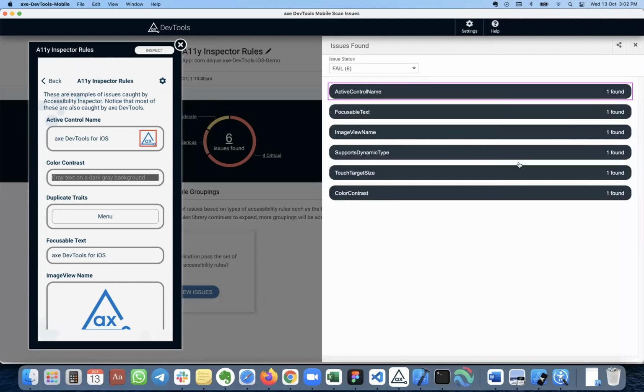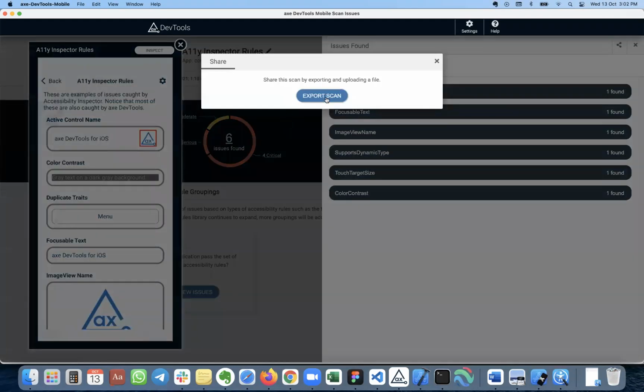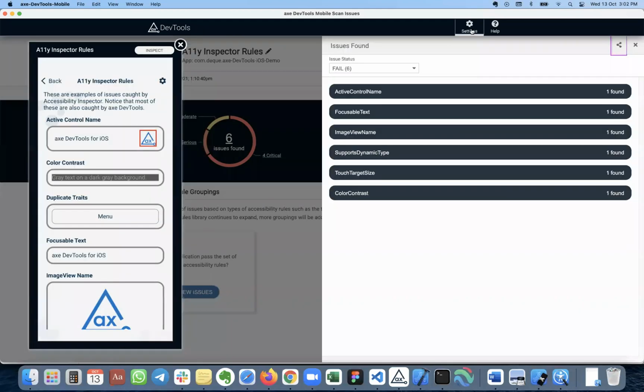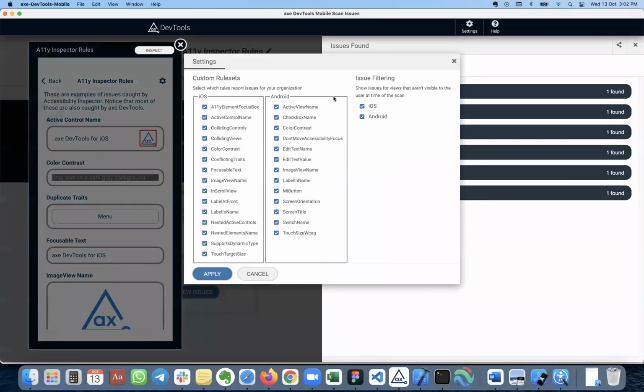Okay, that's another thing. And there is also a share feature, wherein you can export the scan results to Excel or CSV and download them to your platforms as required. And also in settings, as you see, it is the same dashboard for both iOS and Android. Here you see the list of rules that we are supporting for iOS, and there are certain rules for Android, and you can customize as per your need and apply, so that it checks only for those selected rules.